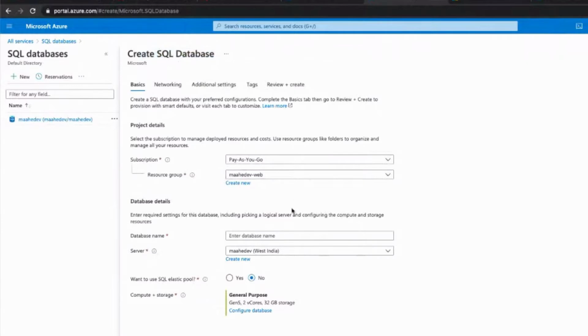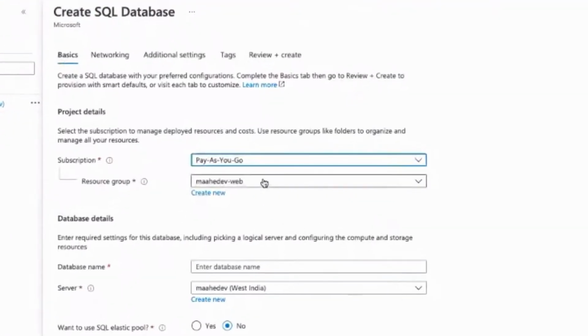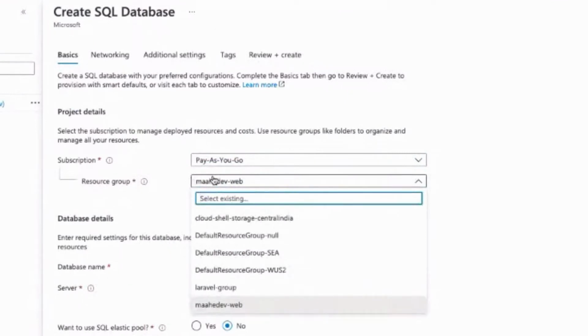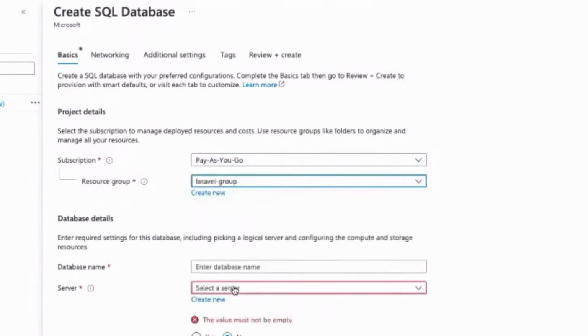or else I'll just update you on how to create a SQL database. Okay. So again, we have to select the subscription, which is always required, and the resource group. For this resource group, as I have selected Laravel group, I will select Laravel here, so that the web app as well as this database are both in the same group. And if I wish to close or apply some policies, password, anything, I can just apply to Laravel group, and that will be applied to both the resources. As of now, we have two resources.